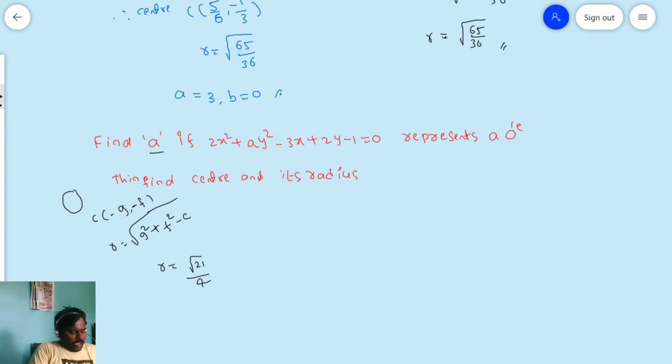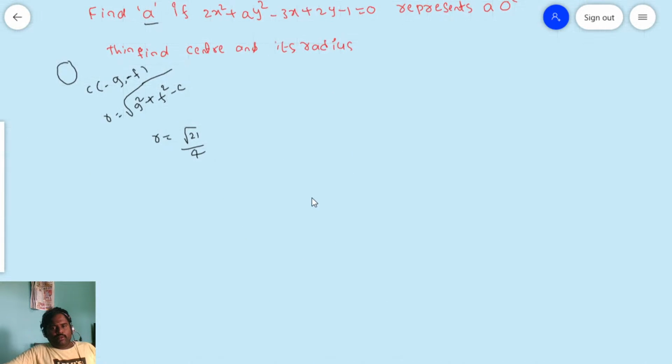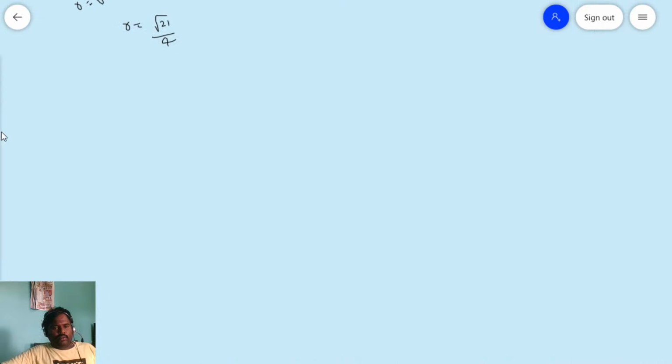Now, you see friends, already we have done the parametric form. Next, see friends, from the general form to standard form we need to write. If they are given a general form, we have to convert it into standard form. Okay? Now, you see.